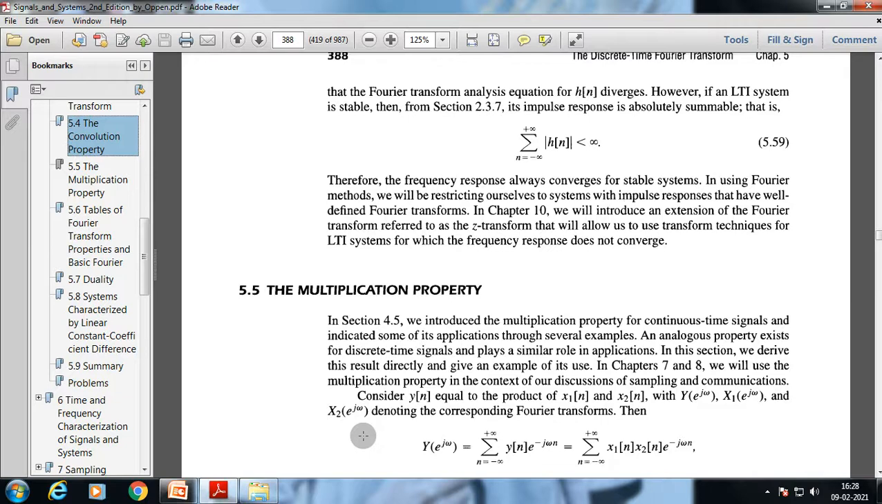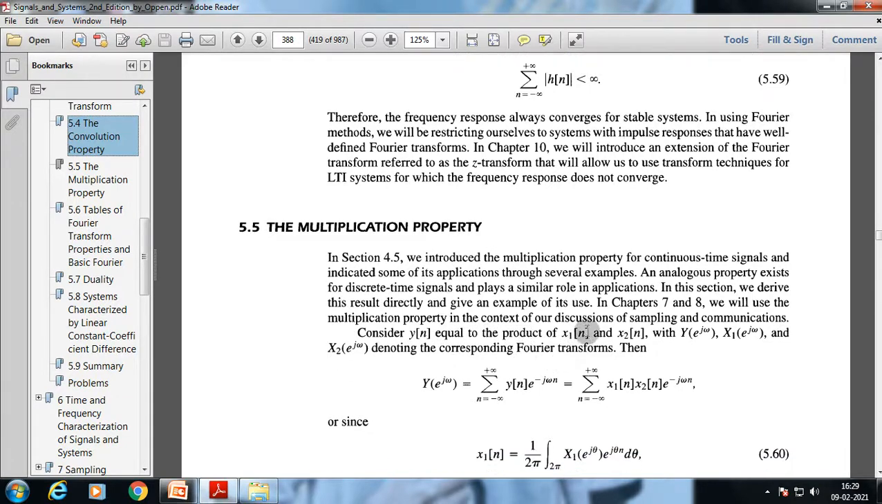Now, after this completion of the convolution property, we are going to start understanding the multiplication property. Okay, so let's begin with it. As we introduced the multiplication property for continuous time signals and indicated some of its applications through several examples, an analogous property exists for discrete time signals and plays a similar role in applications. In this section, we derive this result directly and give an example of its use.